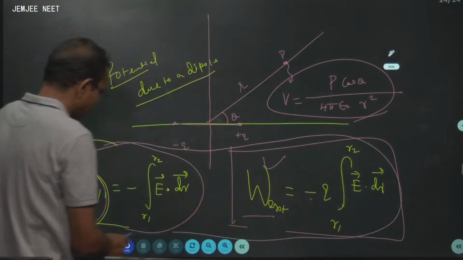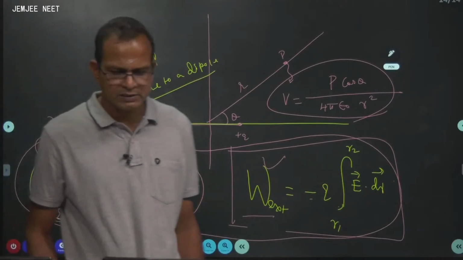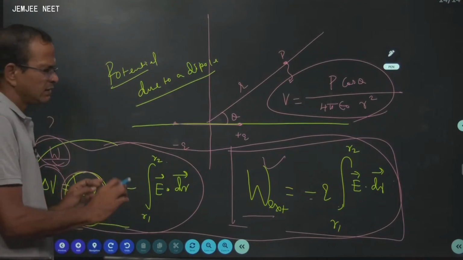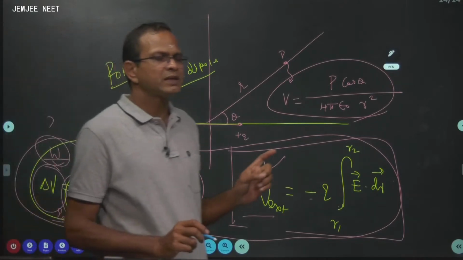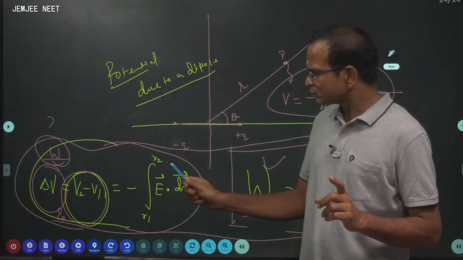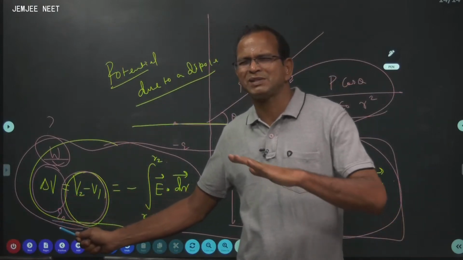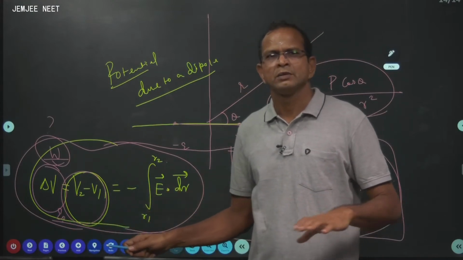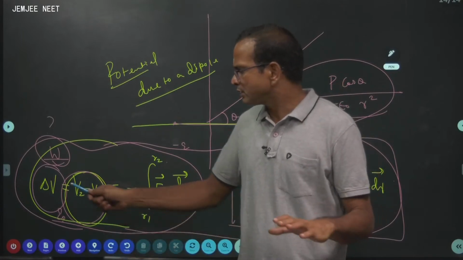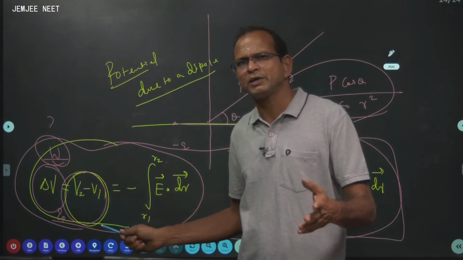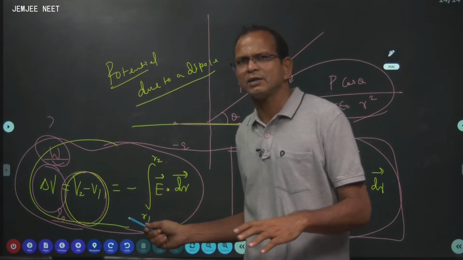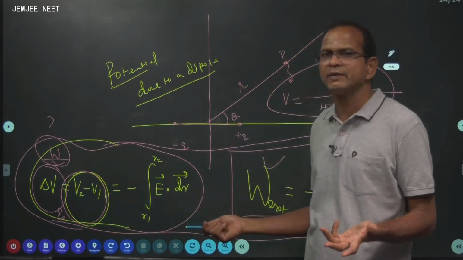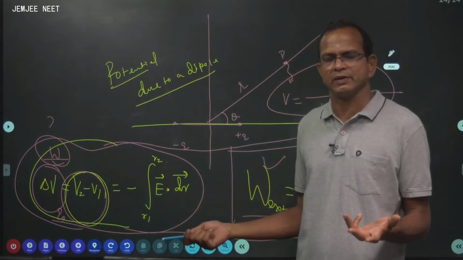Is there a doubt? Please put it in the chat box. It's a very typical and important point. Once again, potential or potential difference at any point is defined as the negative of the line integral of the electric field. Suppose you want to go to gravitation: gravitational potential difference between any two points is defined as the negative of the line integral of gravitational field per unit mass. You just say gravitational field instead of electric field, that's all.